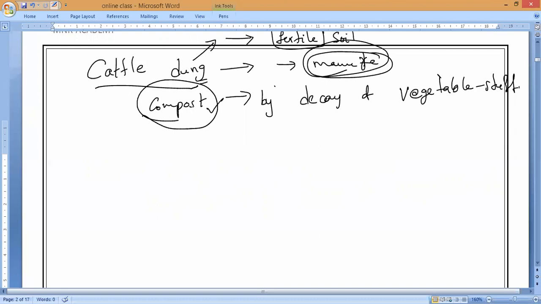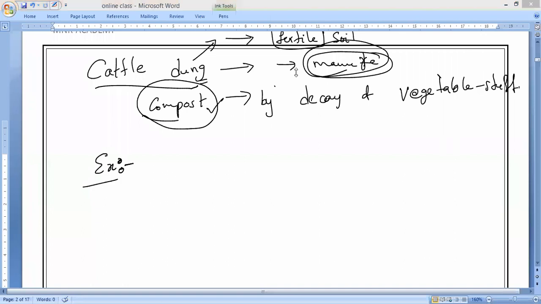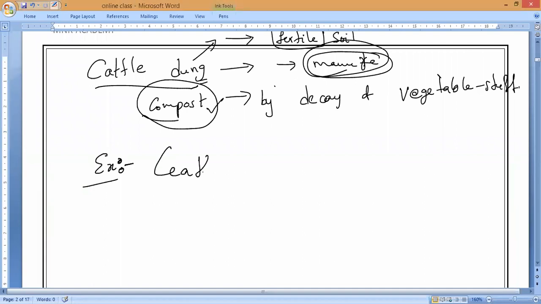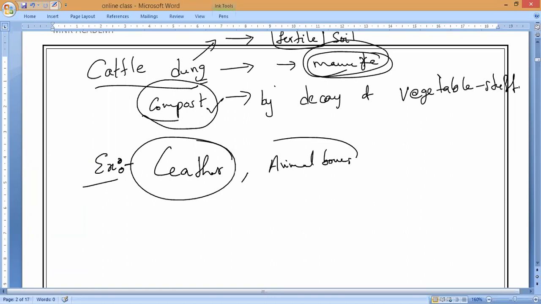Now, what are other examples of biodegradable material? That is what I want. Anybody? Tell me what you know at least. Girls, you might be using handbags. What is the famous handbag material? Leather. Correct or not? So is leather also biodegradable? Biodegradable only. Next, after our death, bones will form. So these animal bones, including our bones also, are biodegradable only.